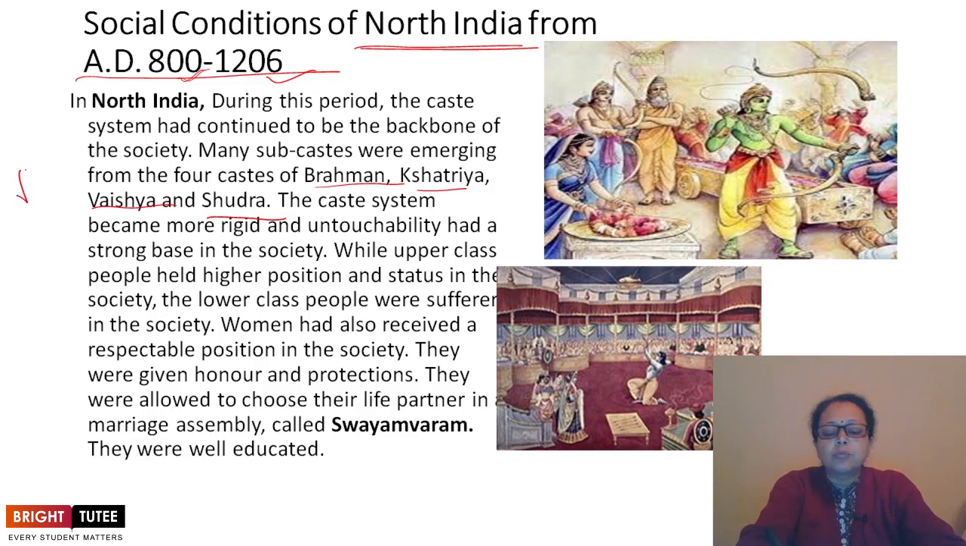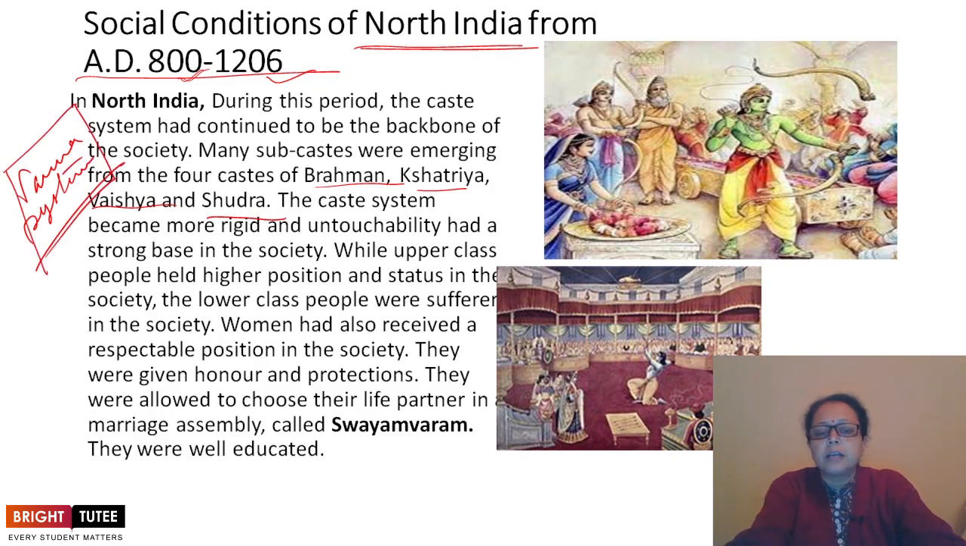This is according to the Varna system. These were the main castes followed in our country and were practiced very rigidly. The caste system became more rigid, and untouchability had a strong base in society. It was practiced with rigidity, and untouchability had a very strong base in society. Why was it so?